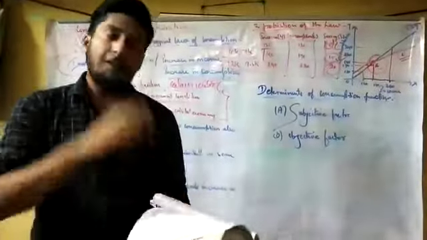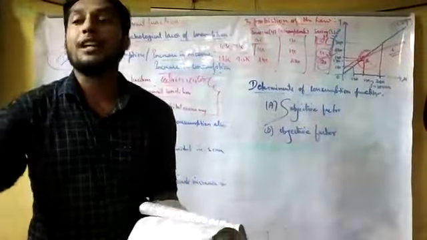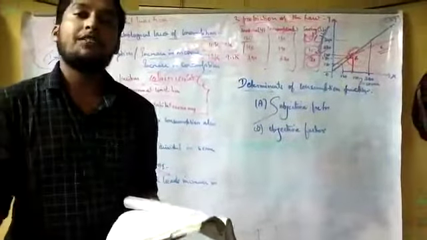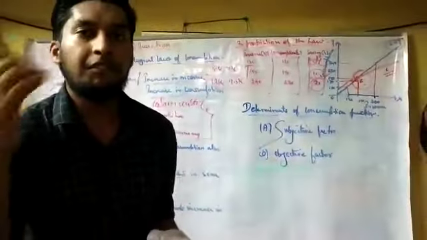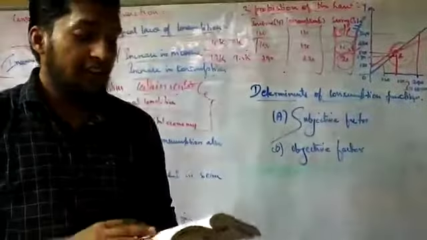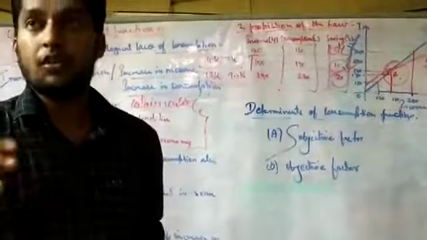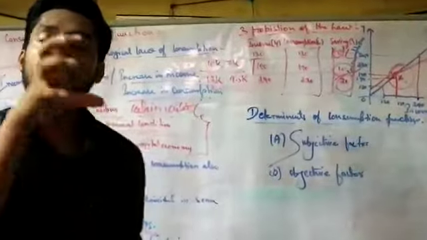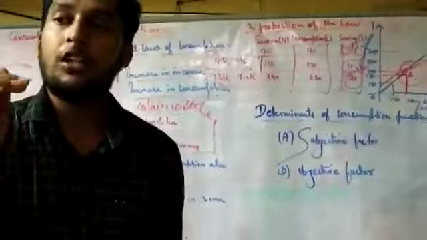Next one, the motive of foresight. You will think about your future. If I become old, my children may not look after me. For that you will save, and for that reason you will not do the consumption properly. And the motive of calculation. You will calculate, this much I am spending here, this much I am spending there, so you will utilize carefully and you will not spend more.